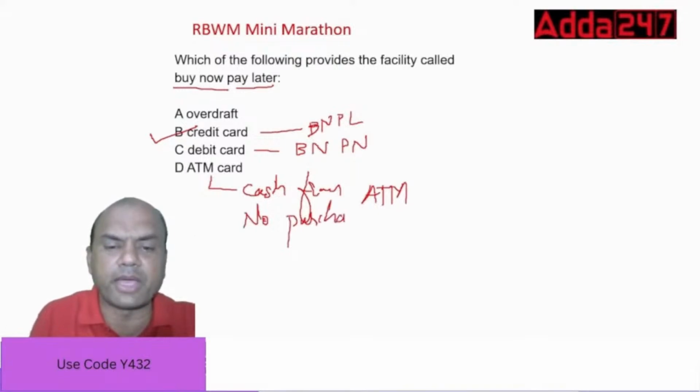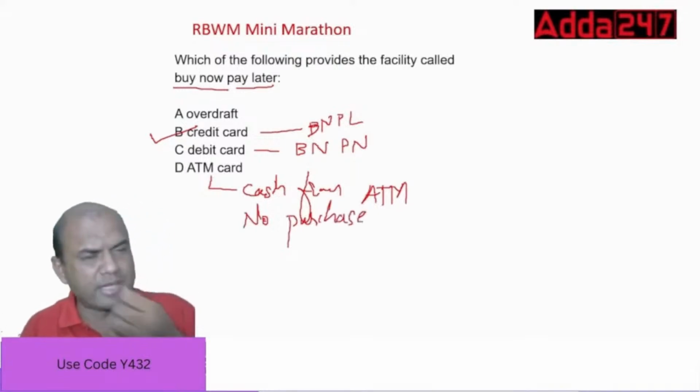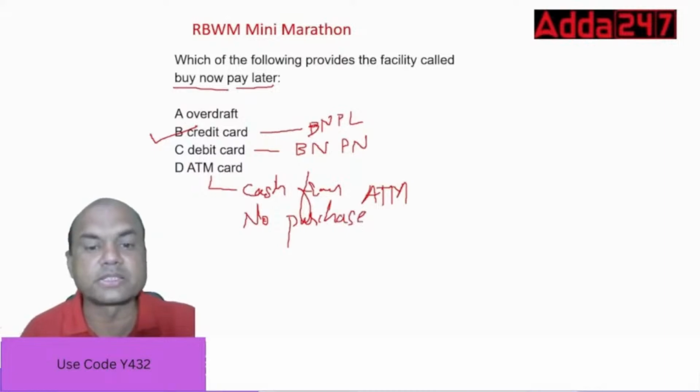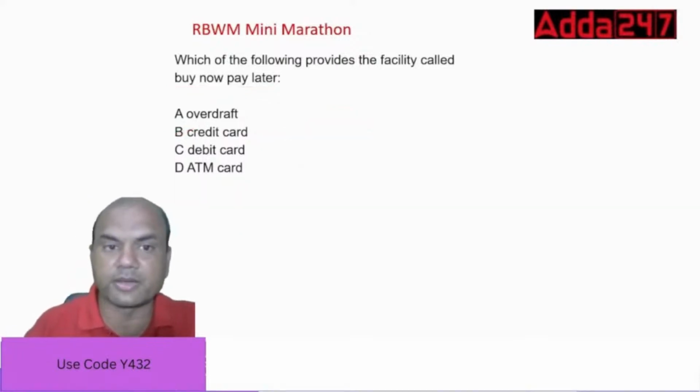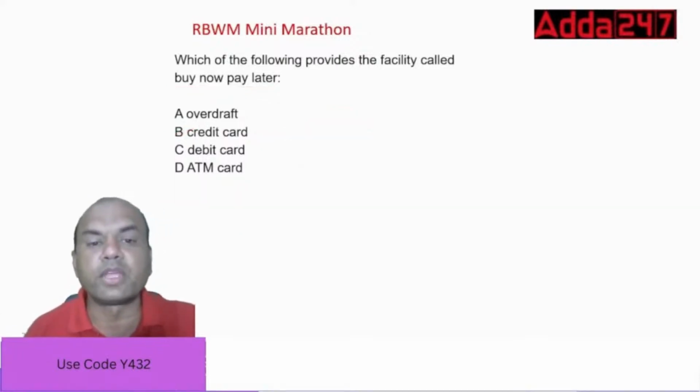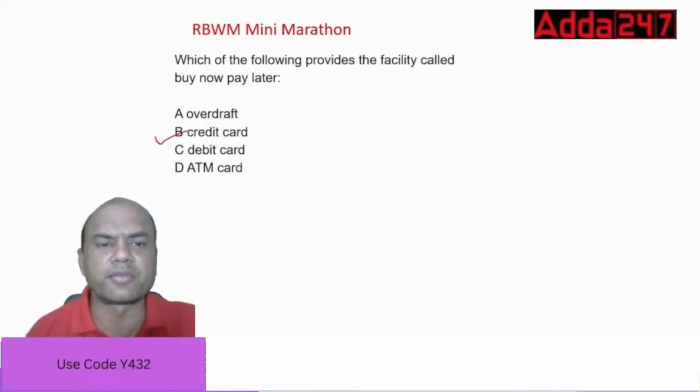That's why I'm saying banks are not giving ATM cards nowadays. So the answer is credit card, buy now pay later.